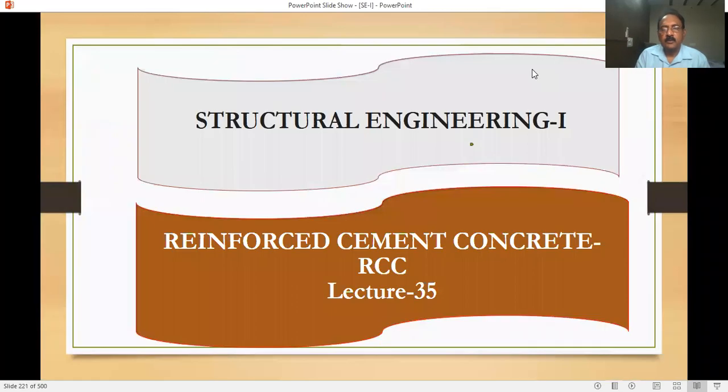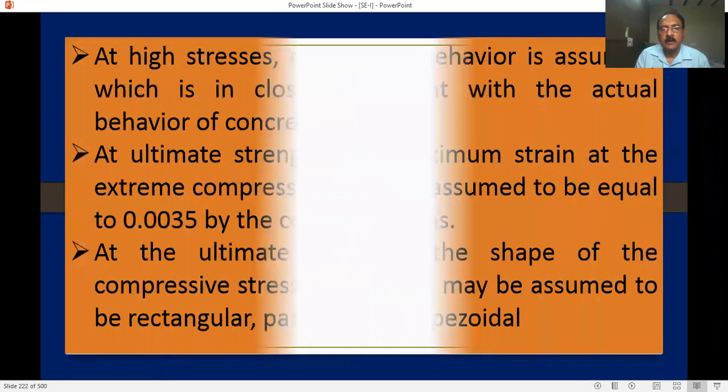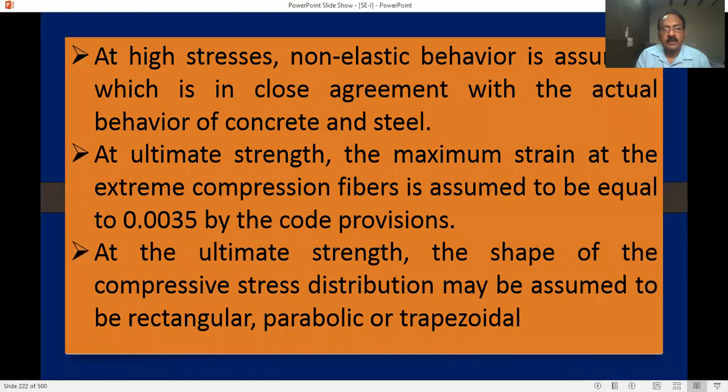In the last videos, I explained about stability of steel reinforcement, advantages, and there are disadvantages. See, a few disadvantages as we discussed. At high stresses, a non-elastic behavior is assumed, which is in close agreement with the actual behavior of concrete and steel. At high stresses, there is non-elastic behavior; actually we assumed elastic behavior. There may be non-elastic behavior.